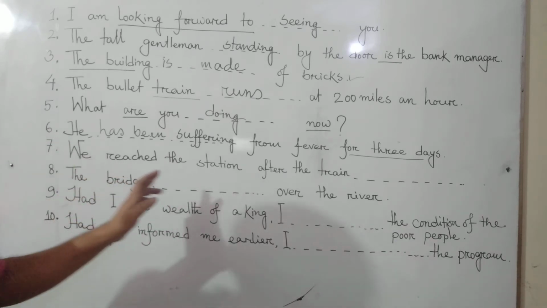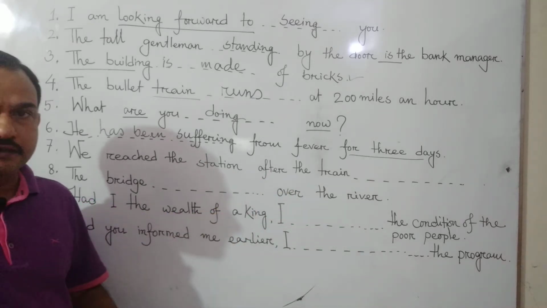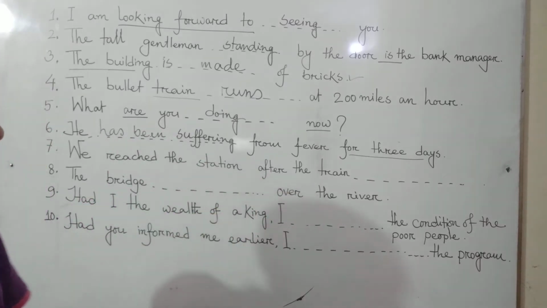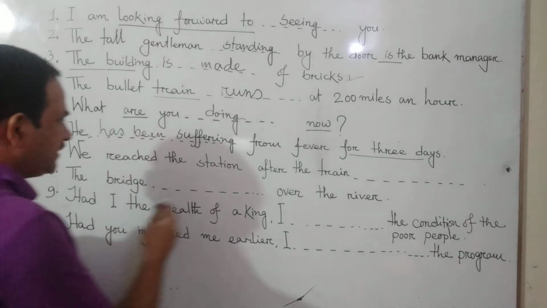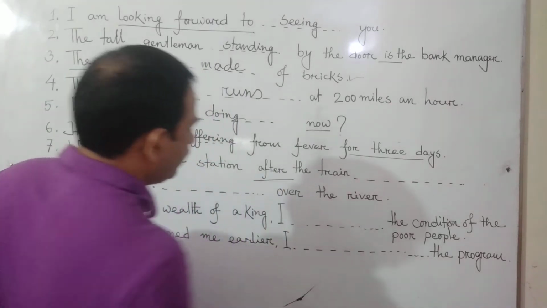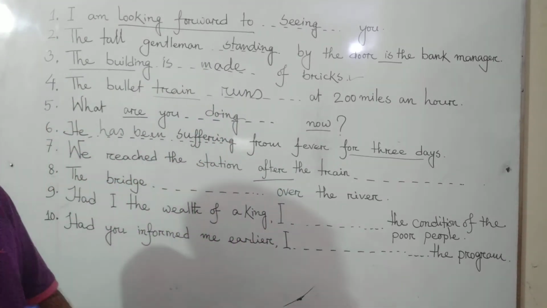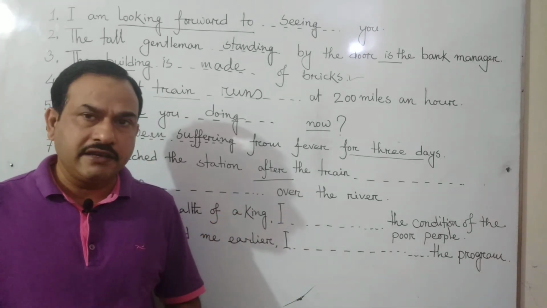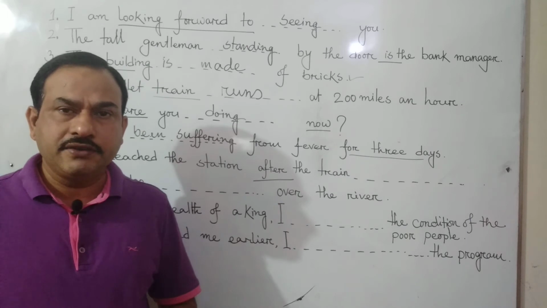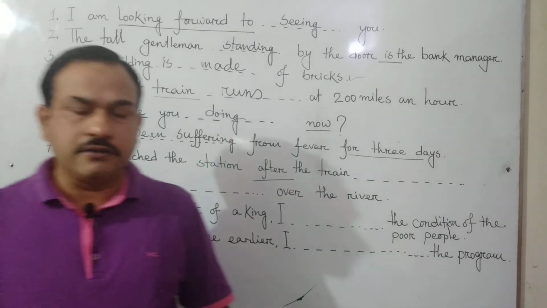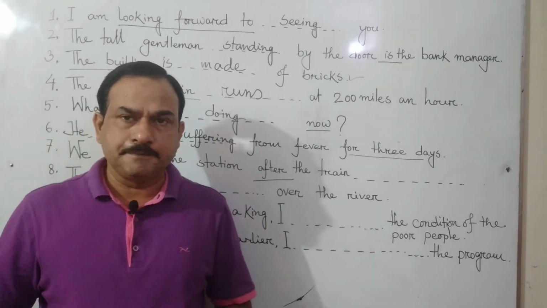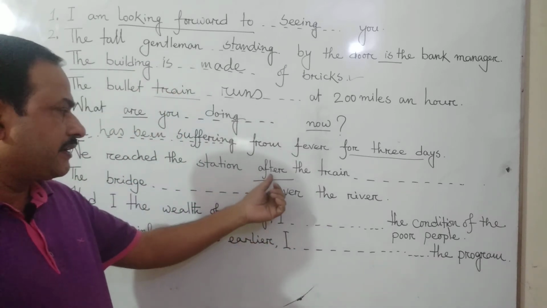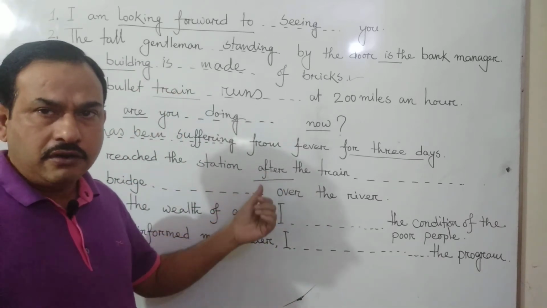We reached the station after the train. After and before. Use of after and before. The next sentence. After and before, if you see here, after and before in a sentence, we can understand very clearly that it will be past perfect tense. It will be past perfect tense if we see after or before.